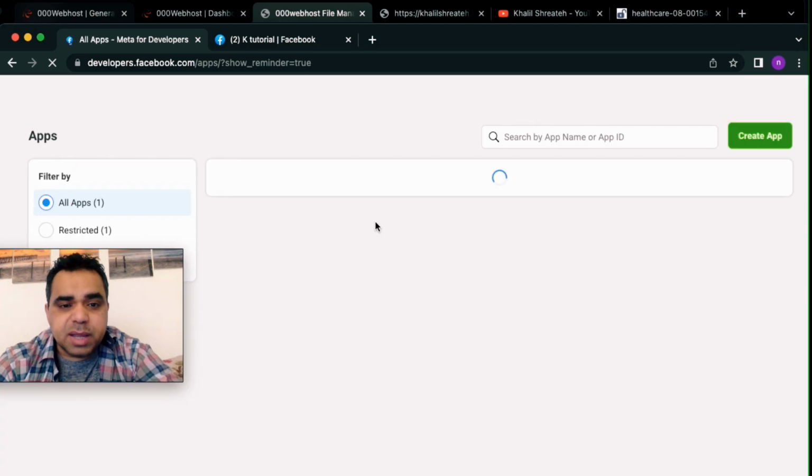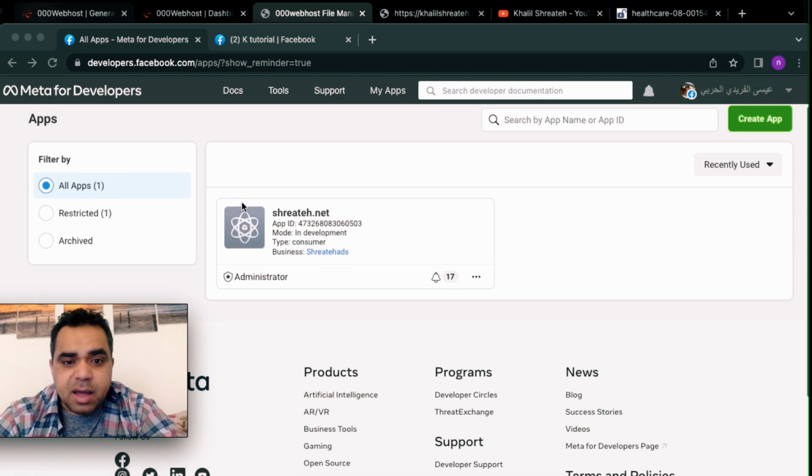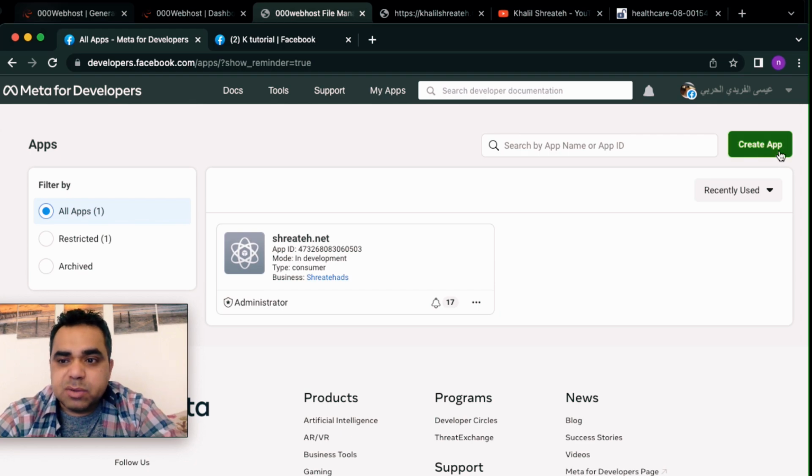Let's go ahead to my apps, and here, as you see, I only have one Facebook application, which is Shreateh.net. By default, once you create a developer account, you will find that there are no applications here. It will be empty because it will be your first time to get a developer account on Facebook. So just go ahead on the top right corner, create an app here, which is the green button. Hit it to create a new Facebook application.